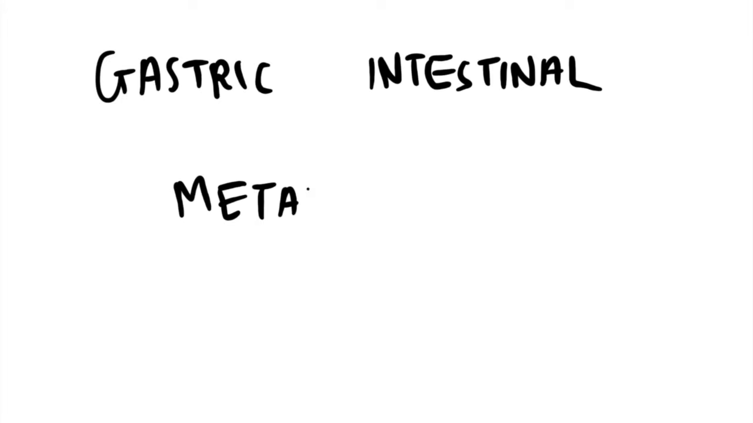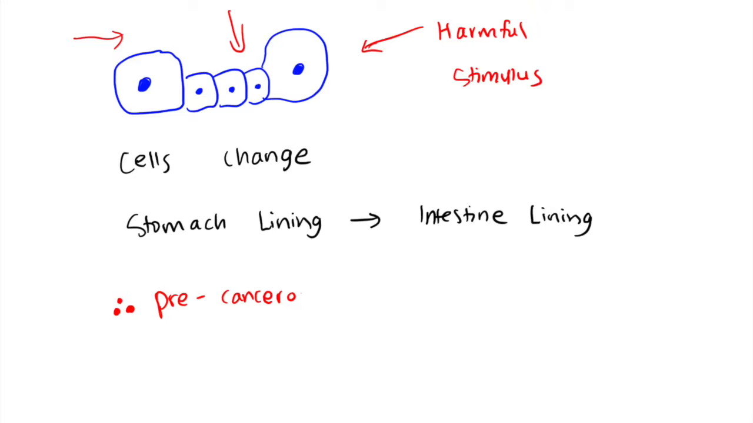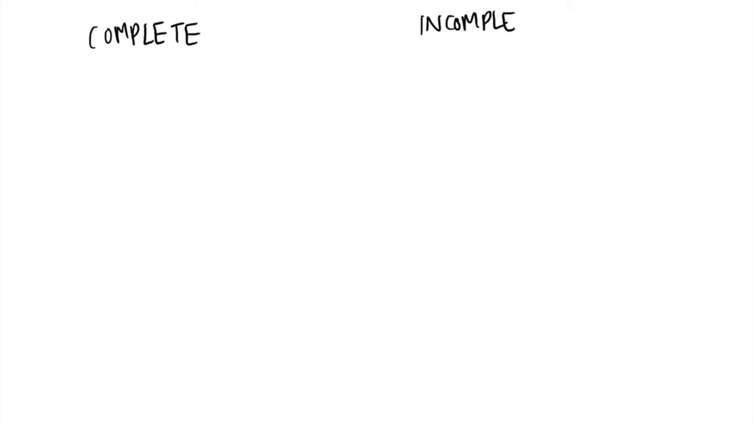Gastrointestinal metaplasia, or GIM, is the change of the cells that form the lining of the stomach to become like the cells found in the intestine due to chronic damage. As the transformed cells can become abnormal when constantly exposed to harmful stimuli, GIM is considered a precancerous condition for gastric adenocarcinoma. GIM can be complete or incomplete.